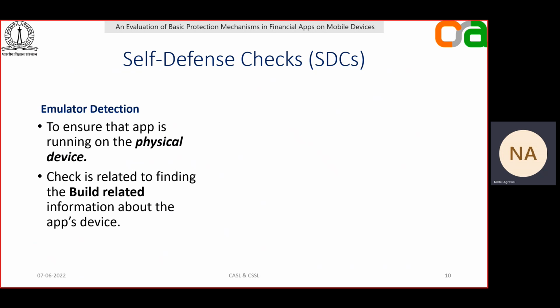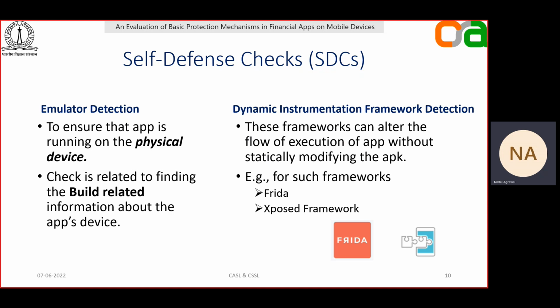These checks are there to make sure that the app is running only on the physical device, and these checks are related to finding the build related information about the device. The last check that we are focused on is dynamic instrumentation framework detection. These frameworks have the capability to alter the flow of execution of the app without statically modifying the APK. A few frameworks include Frida, Xposed framework, and many others.